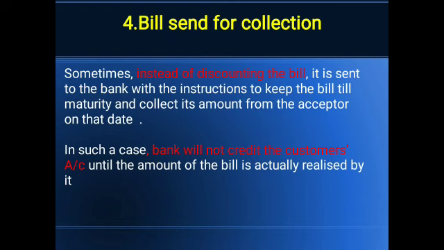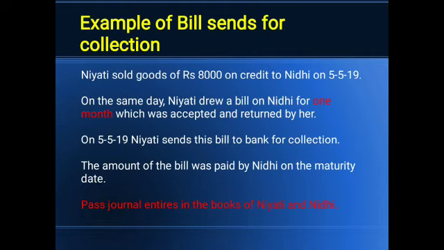The fourth method is bill sent for collection. When the bill is sent for collection by the drawer, it is only sent to the bank for keeping the bill till the date of maturity, and then the bank collects the money from the drawee on the due date. It is not a discounting case. It is only, as a customer of the bank, giving the right to the bank to receive the money. So the bank will only debit the amount when the amount is actually received.